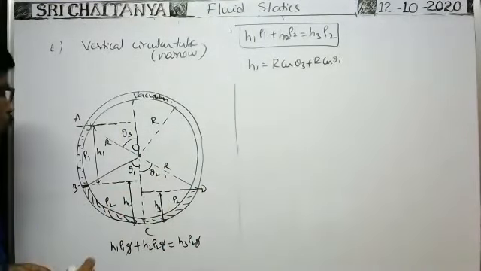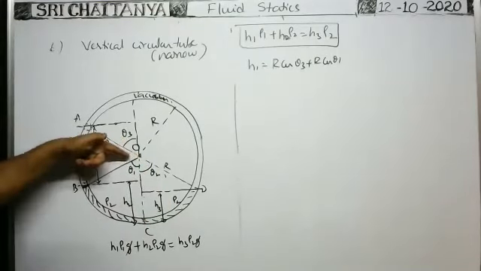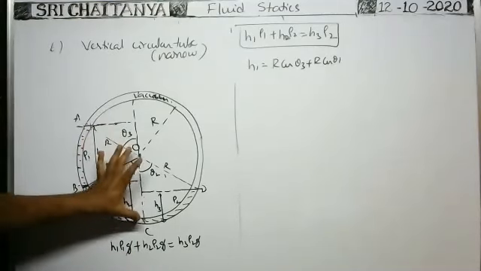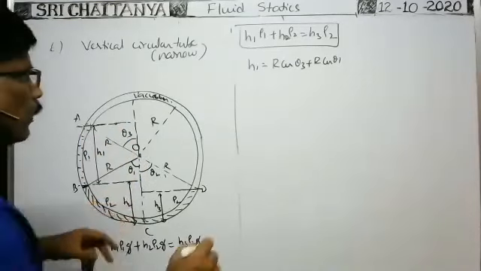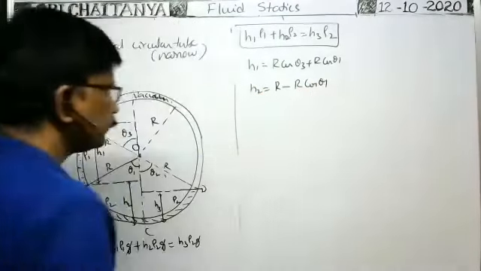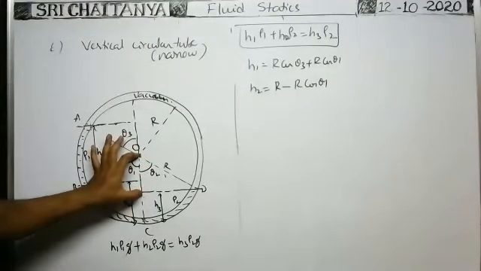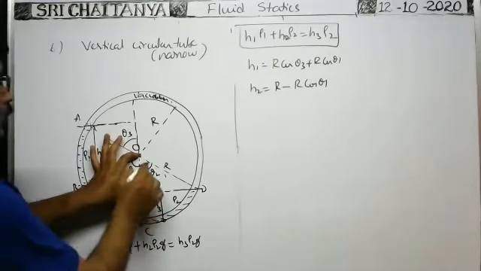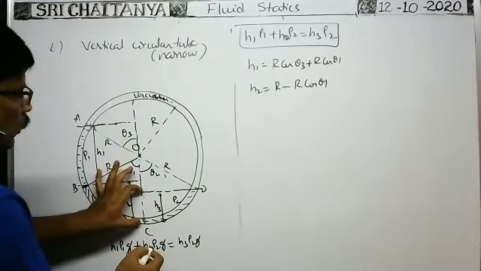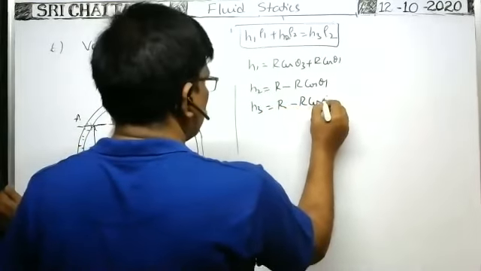What about H2? Here this is R, and this is equal to R cos θ1, because it is a right angle triangle. From this R you subtract R cos θ1, that is equal to H2. That's why H2 is equal to R minus R cos θ1. Next, what about H3? Here, if it is R, the vertical distance is R cos θ2. R minus R cos θ2 is equal to H3. So H3 can be written as R minus R cos θ2.